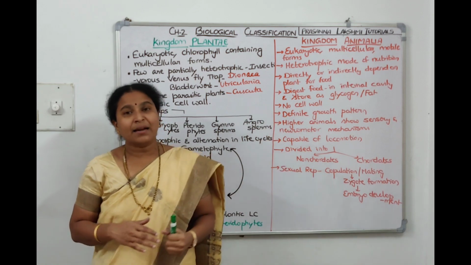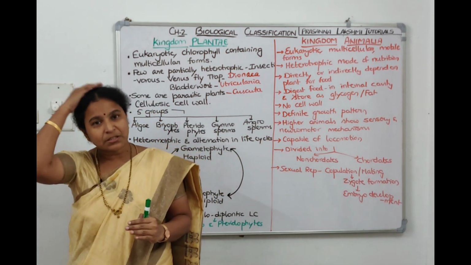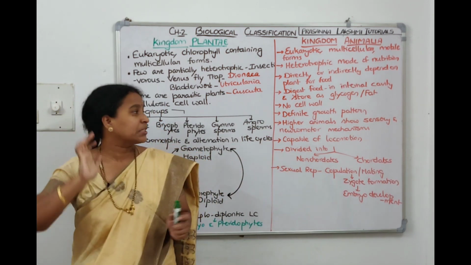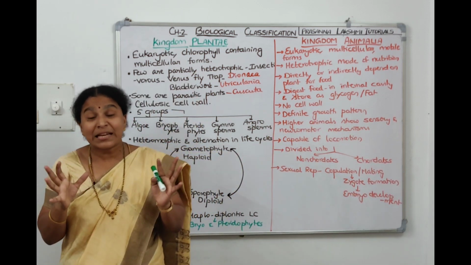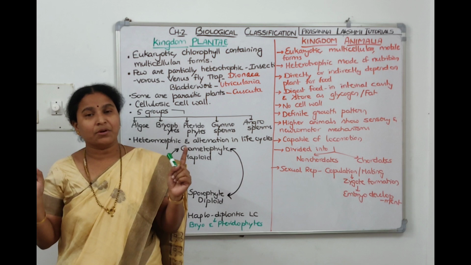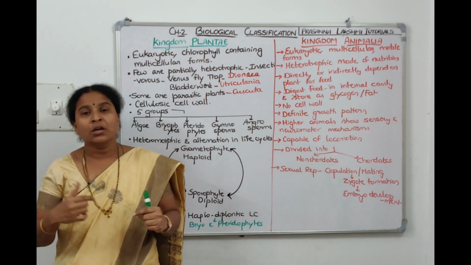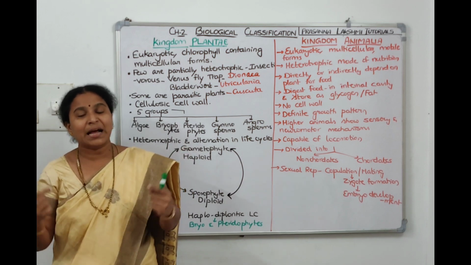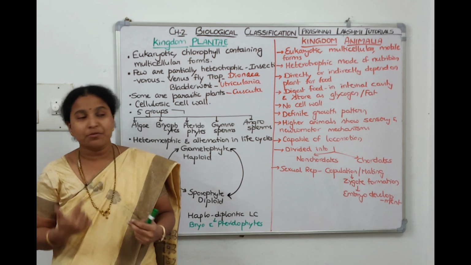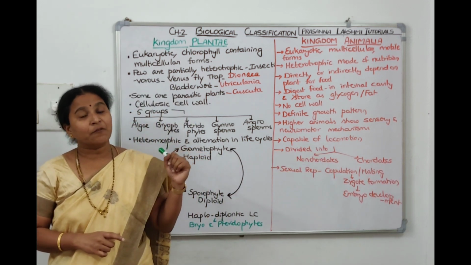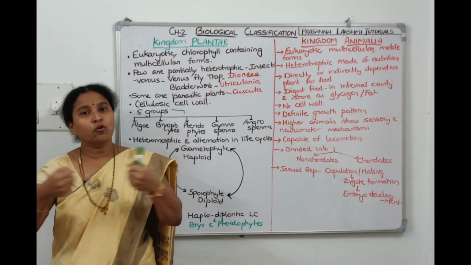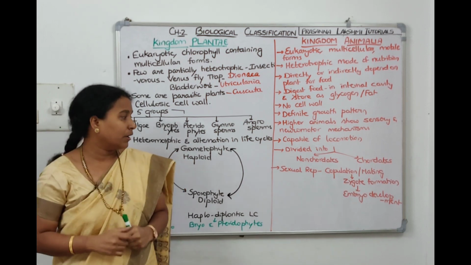Now as I told, animals have a definite growth pattern. After a certain age they will not grow, my height is fixed. So they have a definite growth pattern and they have complex sensory structures. So we can sense our surroundings. They have neuromuscular structures also. They can move with the help of muscles and their response is because of neural signals. They are capable of locomotion. And plant kingdom is divided into 5 groups, whereas animal kingdom is divided into 2 phyla, chordates and non-chordates.